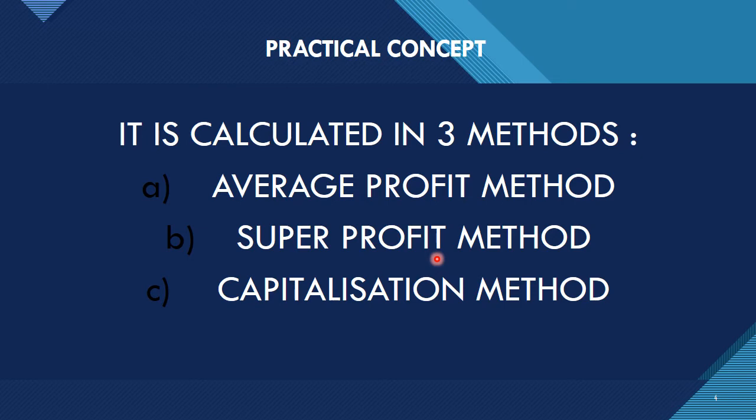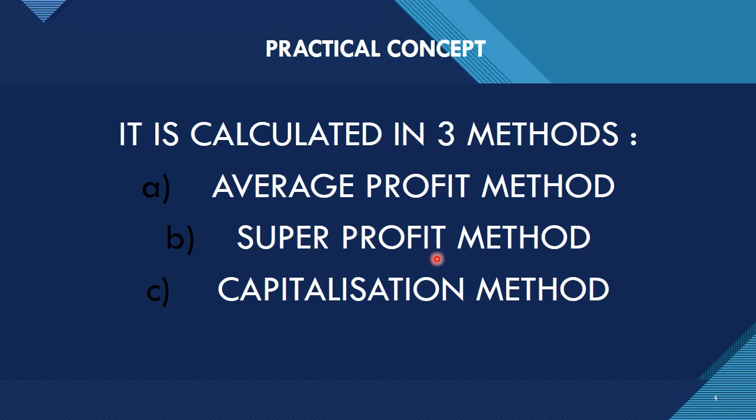Under this method, the goodwill is calculated by deducting the capital employed. Capital employed means net assets as on the date of calculation. You deduct the capital employed in the business from the capitalized value, that is, the capitalized value of average profit on the basis of the normal rate of return.